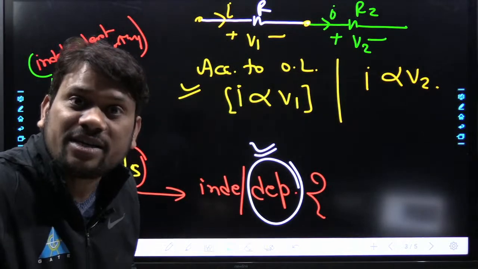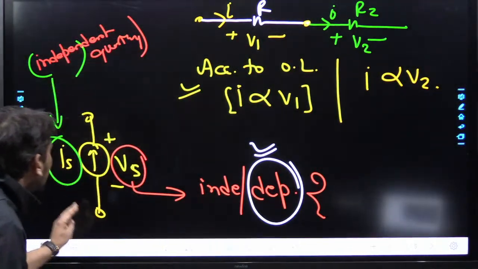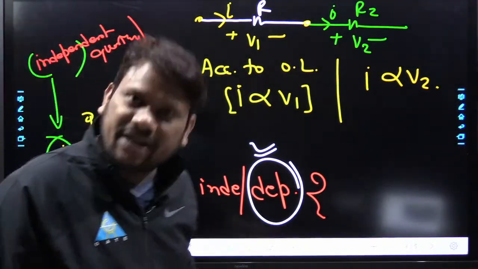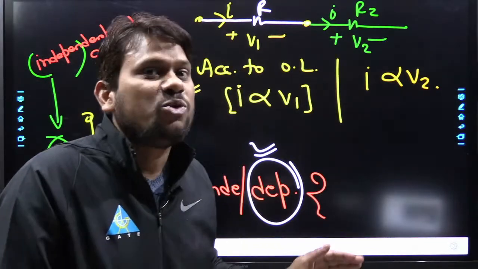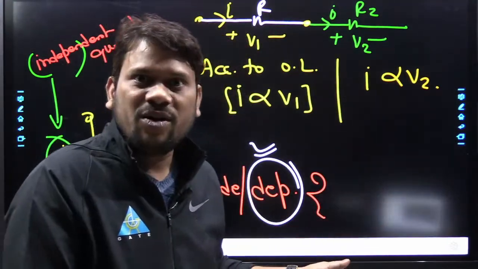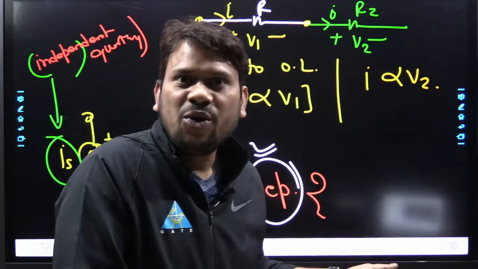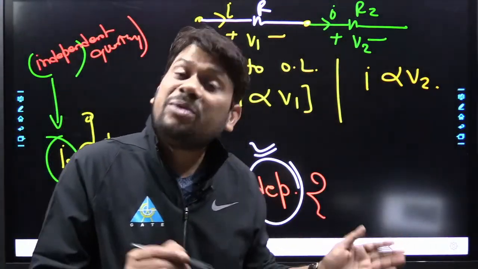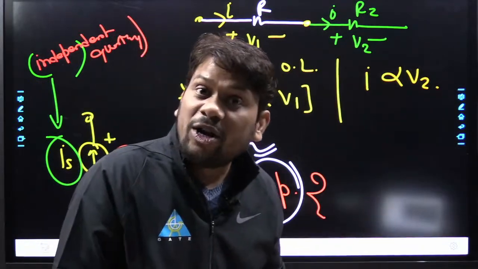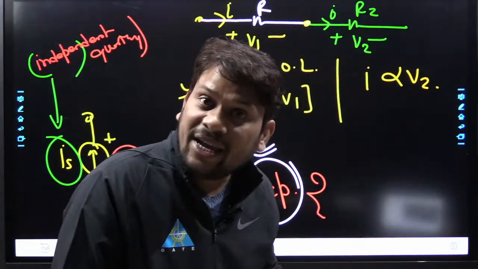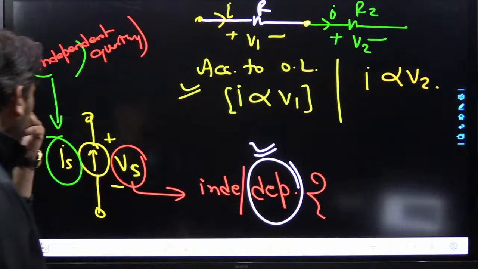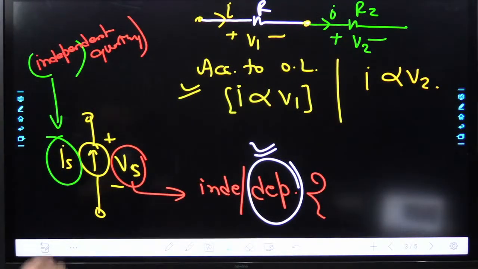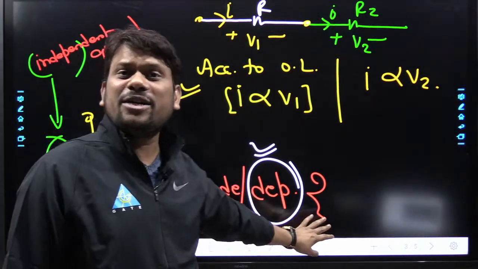Because the circuit in which this current source is present is going to tell you what the amount of Vs will be. That Vs may be 0, maybe some non-zero value, maybe positive, maybe negative. Yes sir, I totally agree. The Is is an independent quantity, Vs is a dependent quantity.